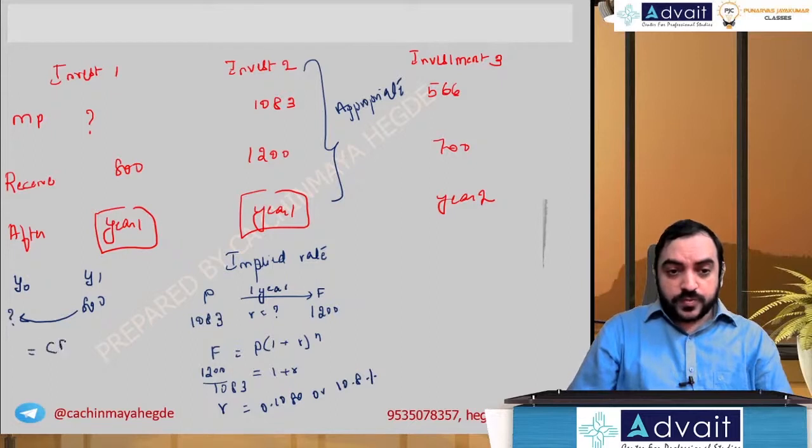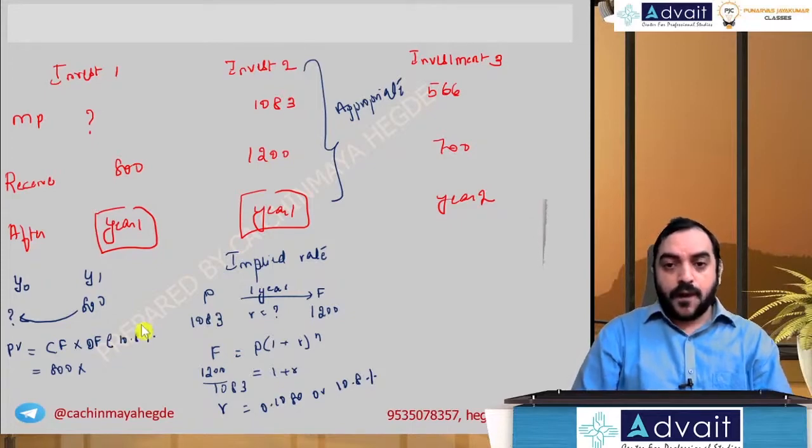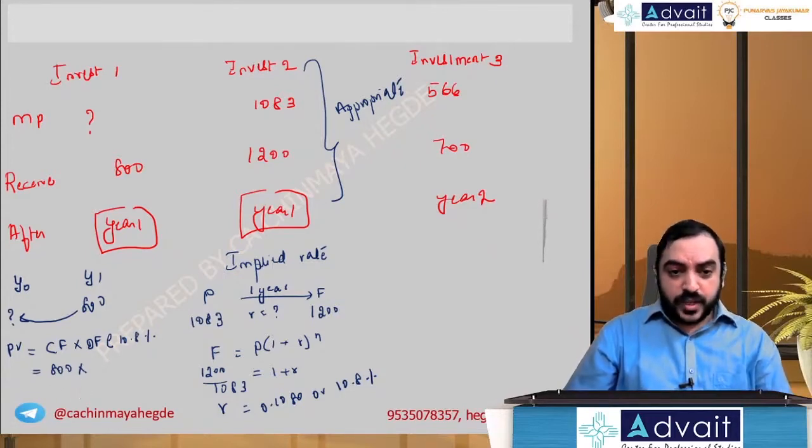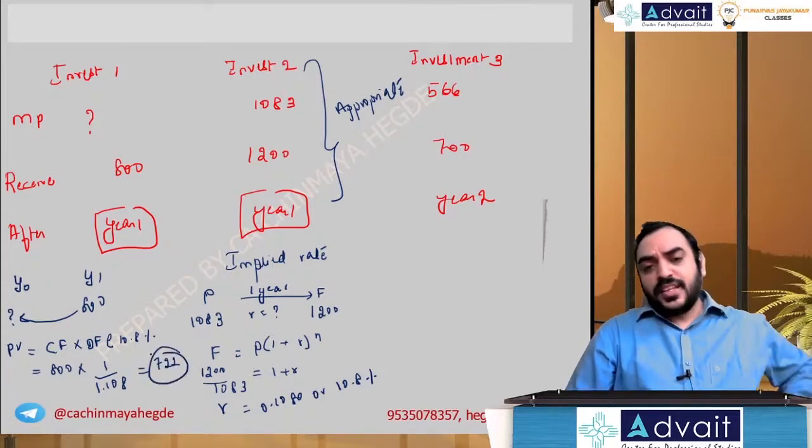So cash flow multiplied by discounting factor will give you present value. So cash flow is 800 multiplied by discounting factor at 10.8%, or divided by 1 plus r, or 1 by 1.108. That gives 722. So that's how you are going to value investment 1.